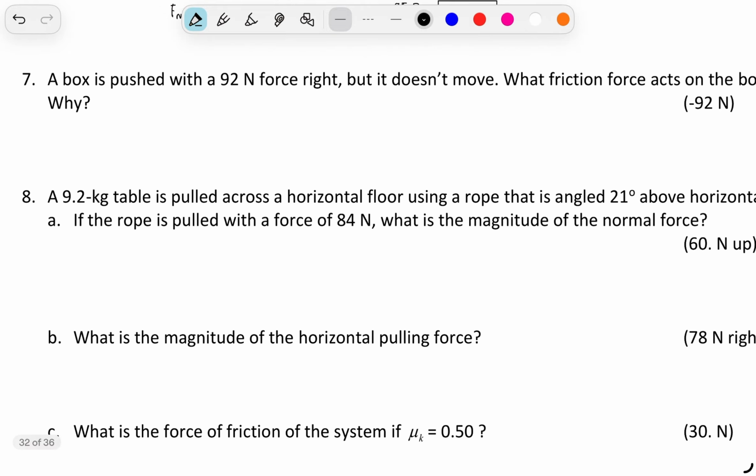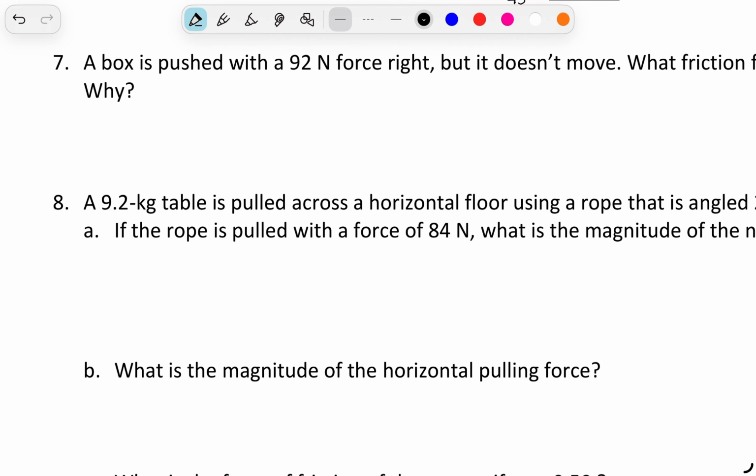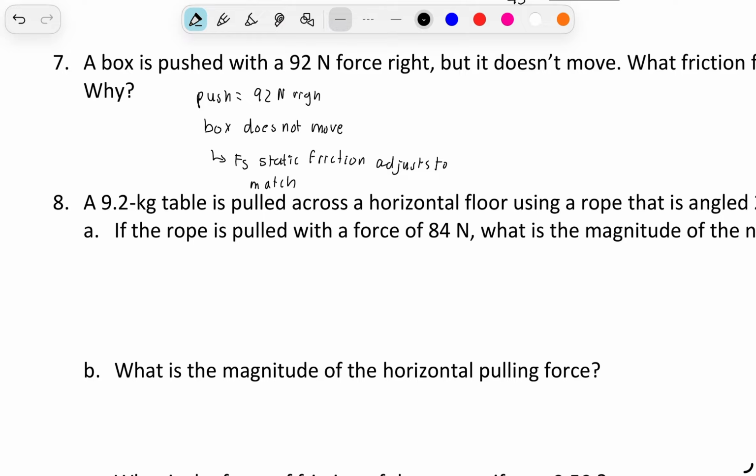A box is pushed with a 92 newton force to the right, but it doesn't move. What friction force acts on the box and why? Our push was equal to 92 newtons to the right, and the box does not move. So that means that Fs, static friction, adjusts to match the applied force. Therefore, Ff is equal to negative 92 newtons.